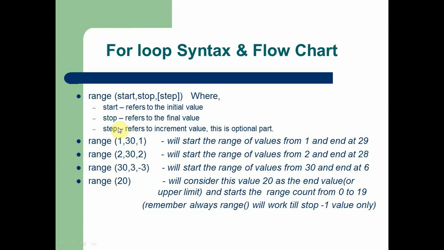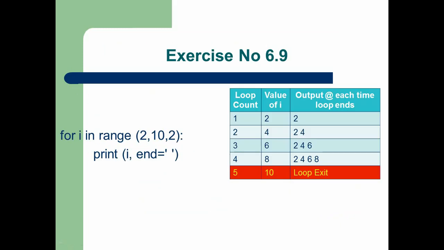Here we are going to understand this concept by using a simple program. In this program we can see a for loop statement is executed. Here the for keyword is used and the in keyword is used. Between them we are using a counter variable which controls the overall operation. After the range is set up, here you can see the range starts from 2 and ends at 10. Each and every time the loop is incremented by 2, and we are going to print the value one by one. So here you can see print I. After printing the value I, we are giving a space, not a tab.